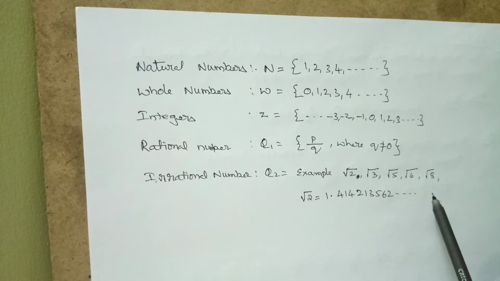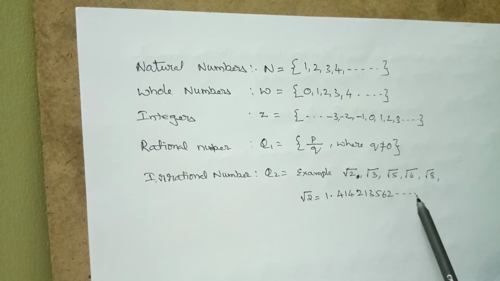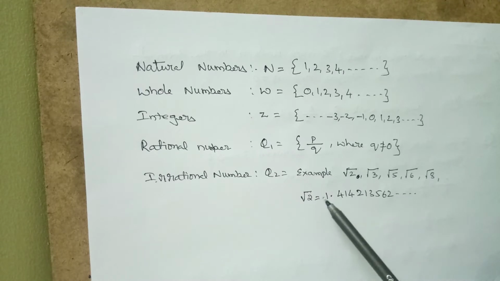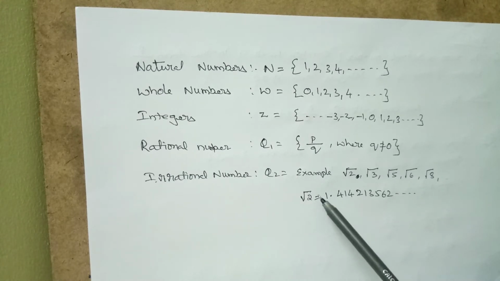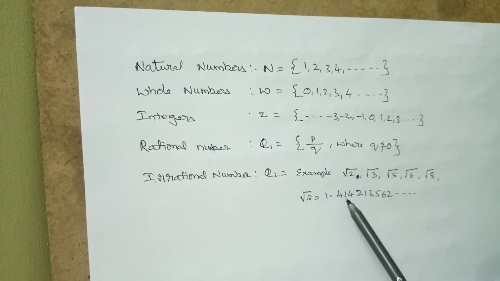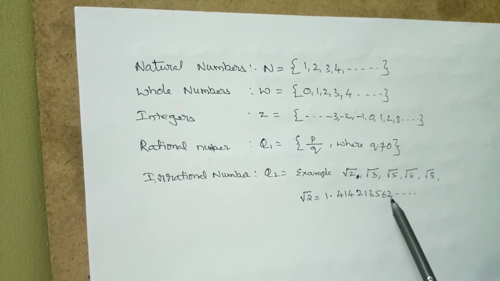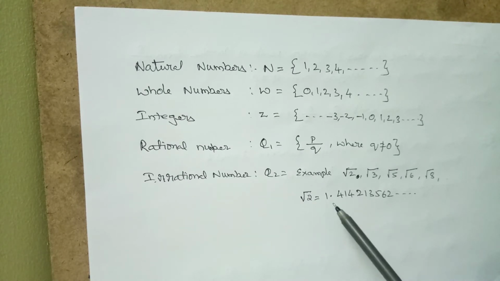It never stops, so the decimal will continue like this. Therefore, these numbers are called irrational numbers. We cannot write them in a division form because the decimal keeps on moving. We cannot say exactly how many digits there are.